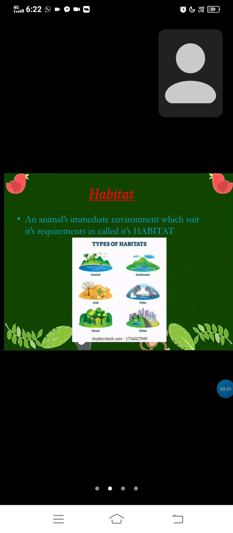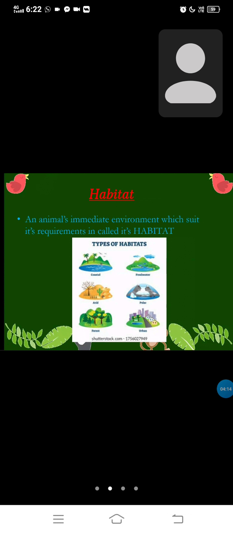Let's check habitat. An animal's immediate environment which suits its requirements is called its habitat. You can see types of habitats: coastal, arid, forest, urban, polar, and freshwater. Let's take the penguin as an example.